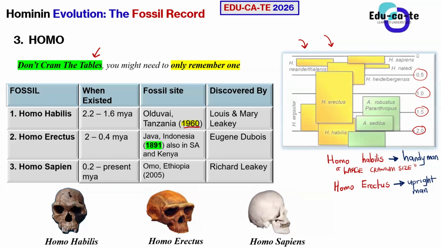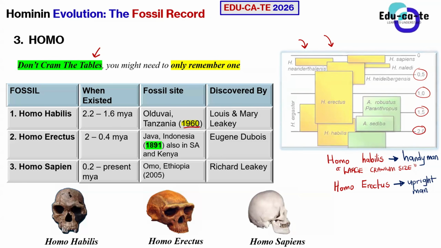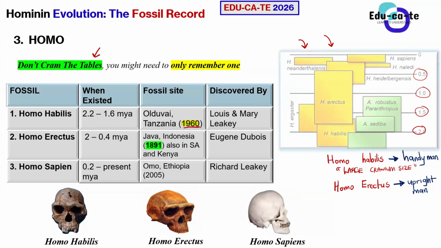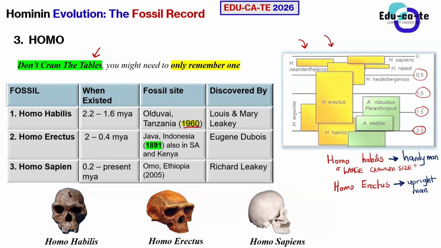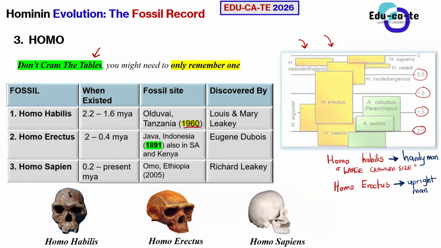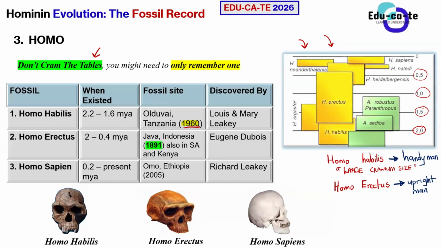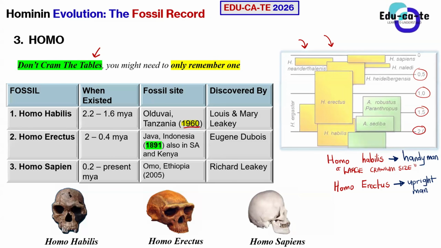Because some of them, your Homo habilis, your Australopithecus, and all of them, had a posture that looks like they are bending. They were not able to stand upright completely. Yes, they were able to walk on two legs, but they were not able to stand upright completely. But Homo erectus, otherwise known as the upright man, was able to stand on his two legs.